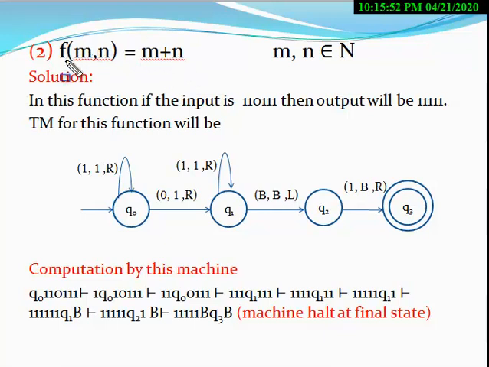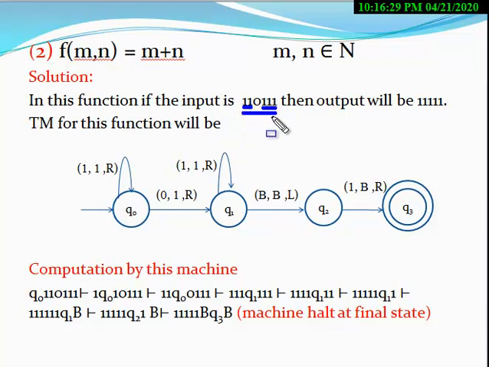When you have to construct a Turing machine corresponding to this, you have to analyze how the number of ones will be equal to the sum of m and n. If the input is 1 1 0 1 1 1, here 0 acts as a separator. The first argument is 2 ones and the second argument is 3 ones. The 0 acts as a separator. So the input will be passed in this form.